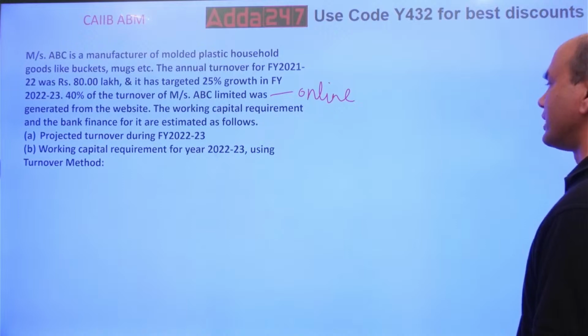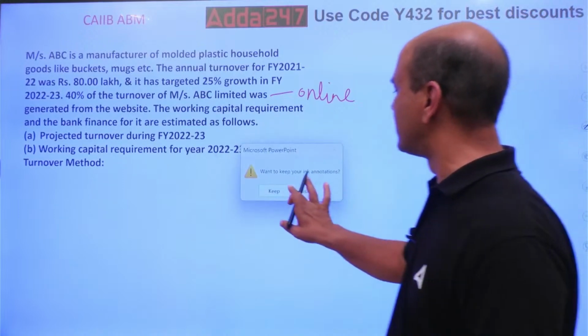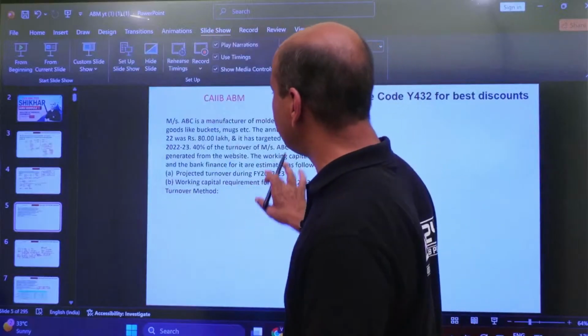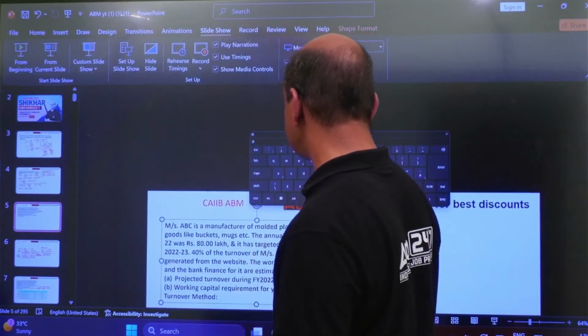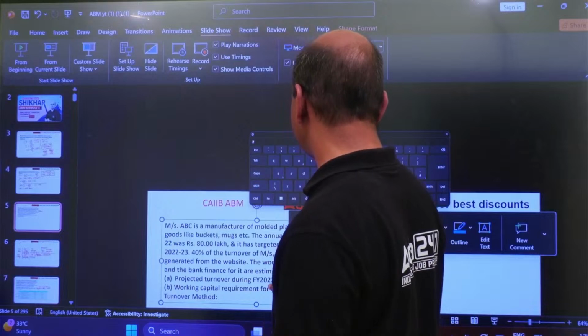Give me 1 minute. What I'll do is I'll expand it so that you are able to read it.